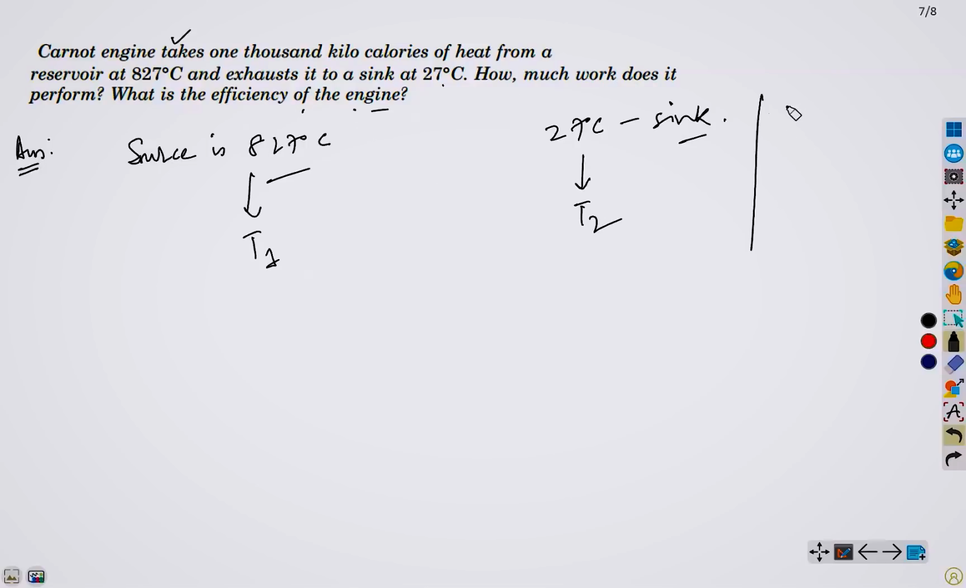Now, as I mentioned earlier, in case of the Carnot engine, we have eta equals 1 minus T2 upon T1, right? So from here, since we know T2 and T1, we can easily compute eta, right? Sorry, it will be multiplied by 100. So from here, we can easily compute eta. Also, we have to calculate the work done it performed. But I want to alert you here that you need to convert this into Kelvin.